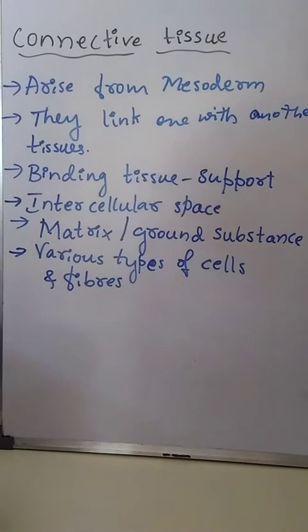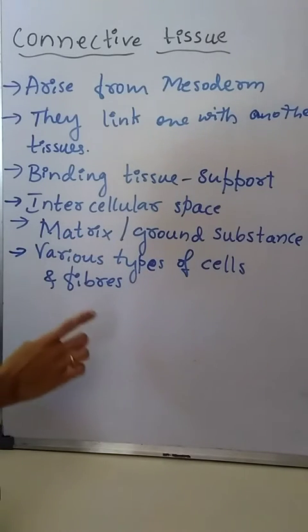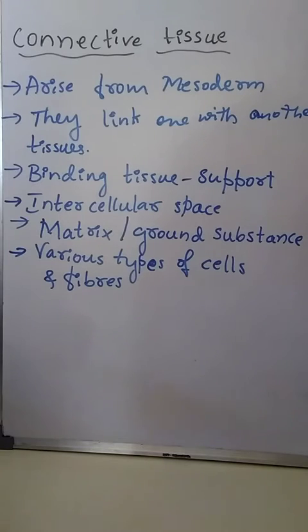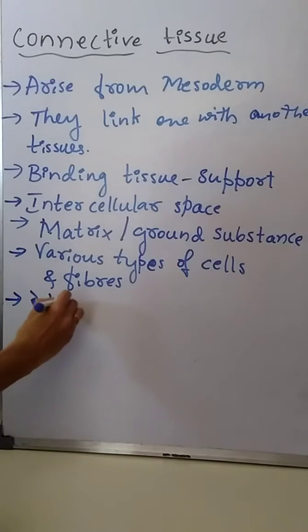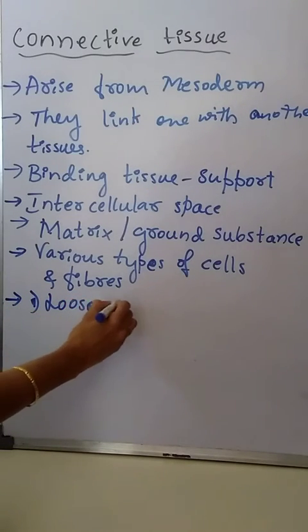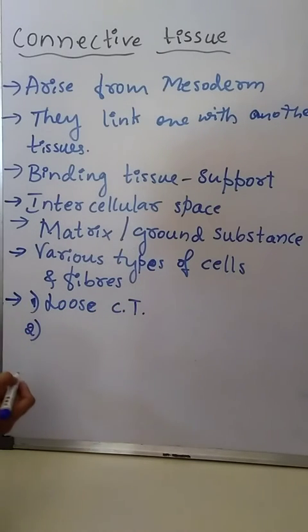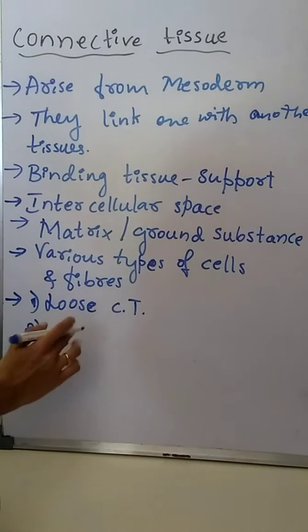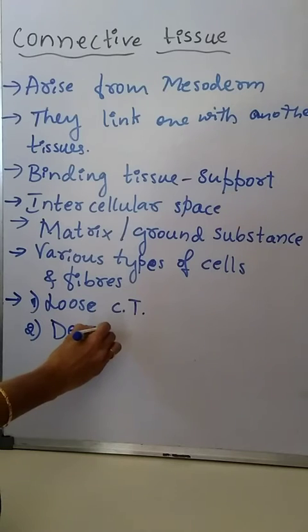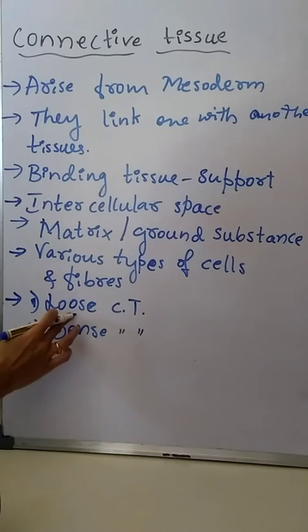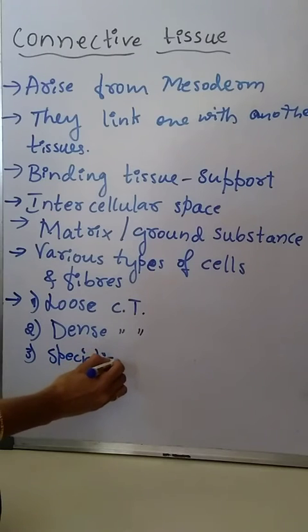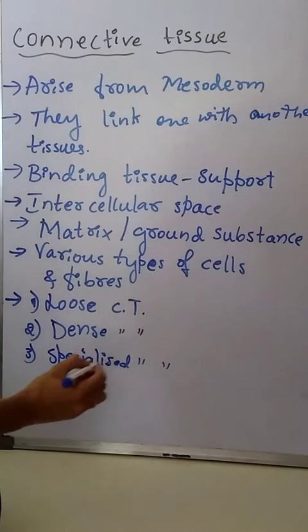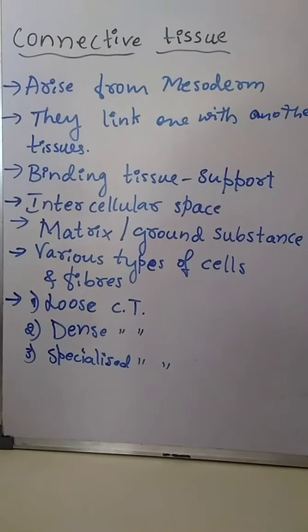Based on the nature of the matrix, connective tissues are classified into three types: loose connective tissue, dense connective tissue and specialized connective tissue.